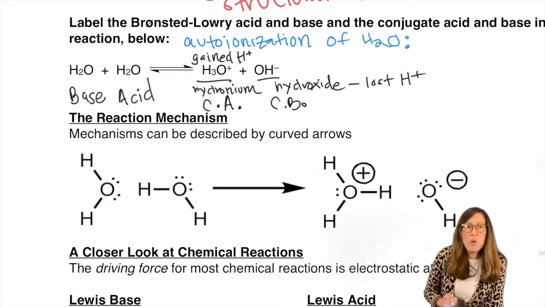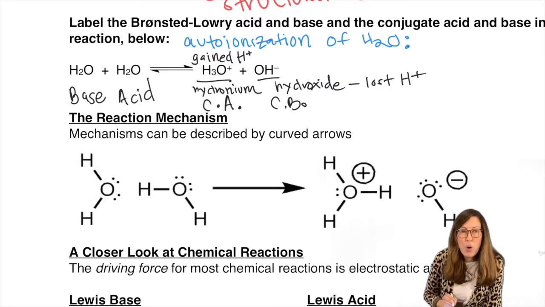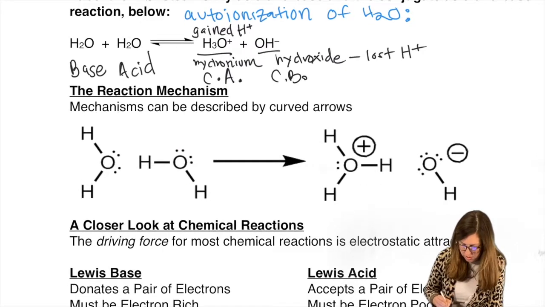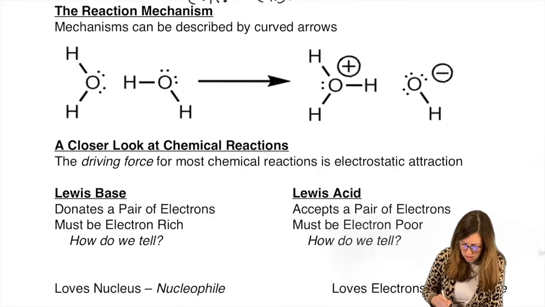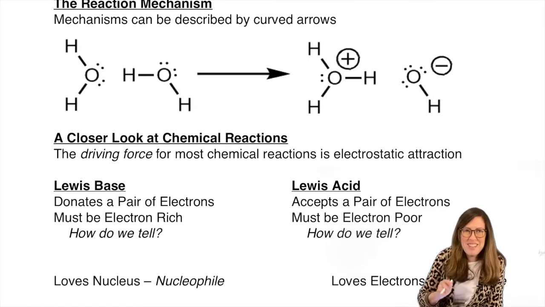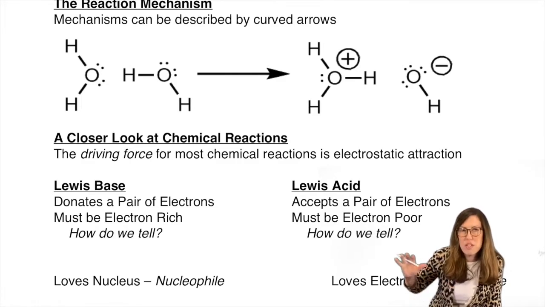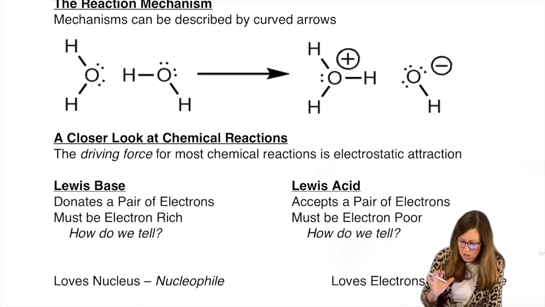Okay, now we are going to show how this proton is transferred. When we are explaining how something is happening, this is the reaction mechanism. Be ready to practice these a lot. Mechanisms will accompany every reaction we learn in the future, which is why we're starting off our reaction section with acids and bases, because it's more familiar before we start doing new reactions you've never seen before. So we've all seen proton transfer reactions before, but it's very unlikely that you ever showed how the electrons actually got transferred. So we're going to do that now.